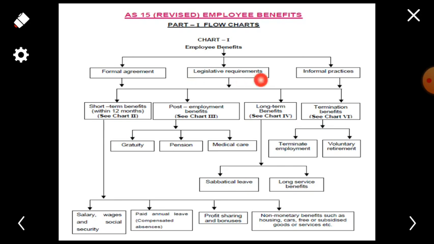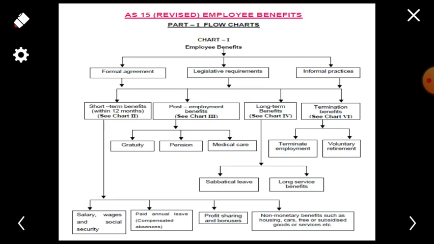Legislative requirements means they are the requirements of the government. For example, if the employee is working in a factory, then as per the Factory Act of 1948, as well as if 100 or more than 100 employees are working in the same factory, at that time the Gratuity Act of 1972 will be applicable. It means as per the requirement of legislation, that is law, whatever benefits an employee is entitled to get at the time of recruitment in any organization, those requirements are called legislative requirements.